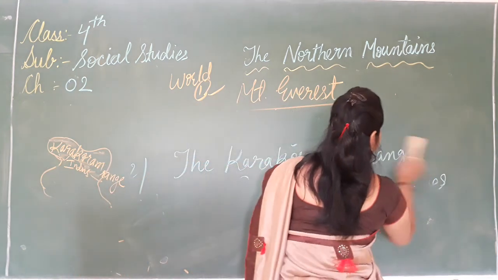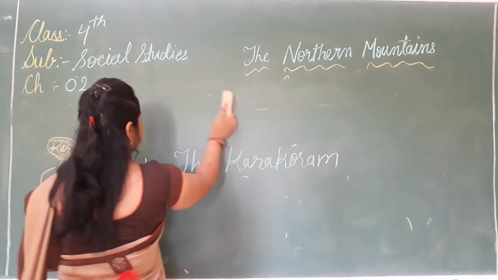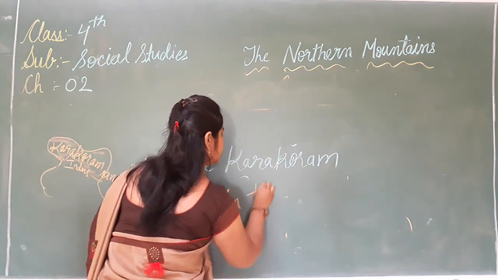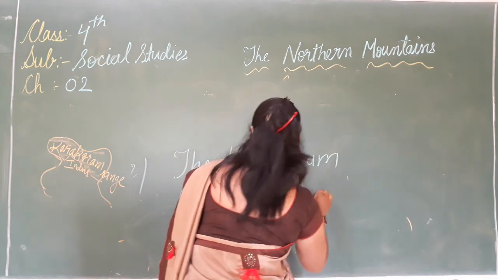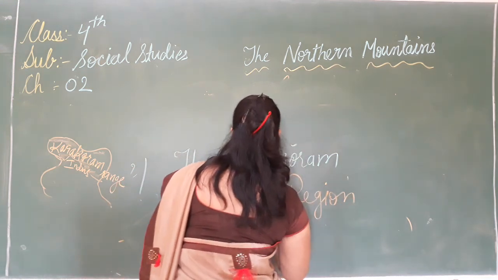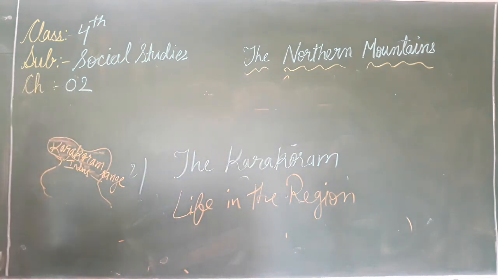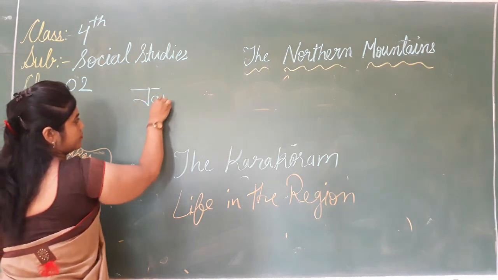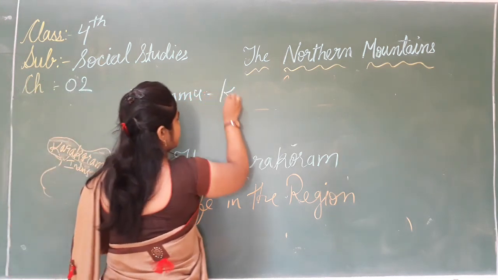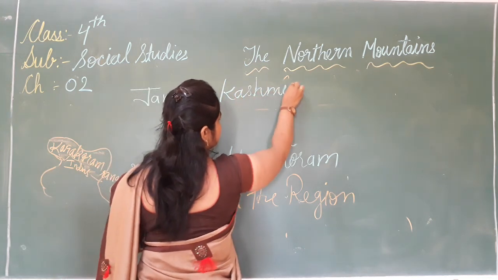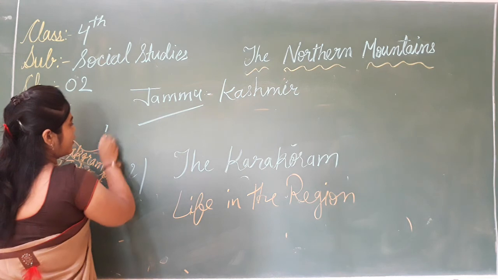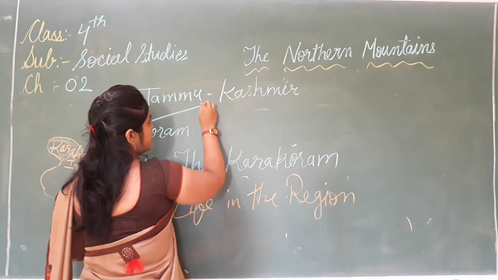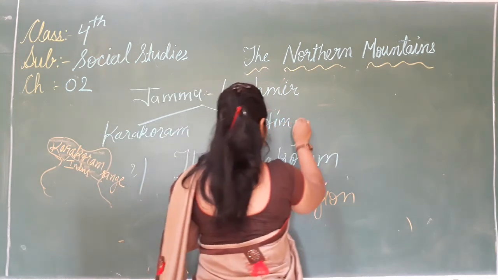Life in this region. Our next topic. Now, see children, Jammu Kashmir lies in the Karakoram range and the Himalaya range also.